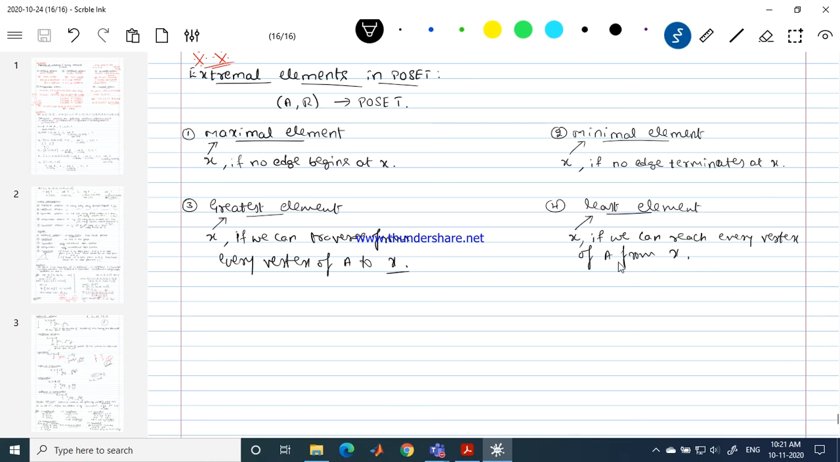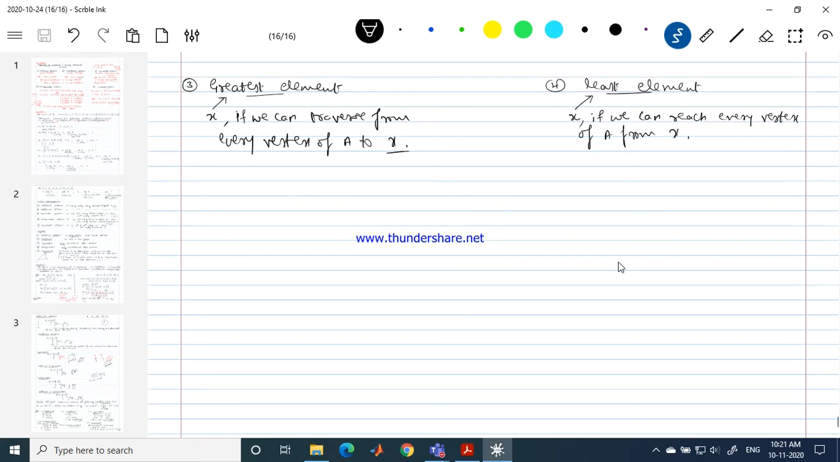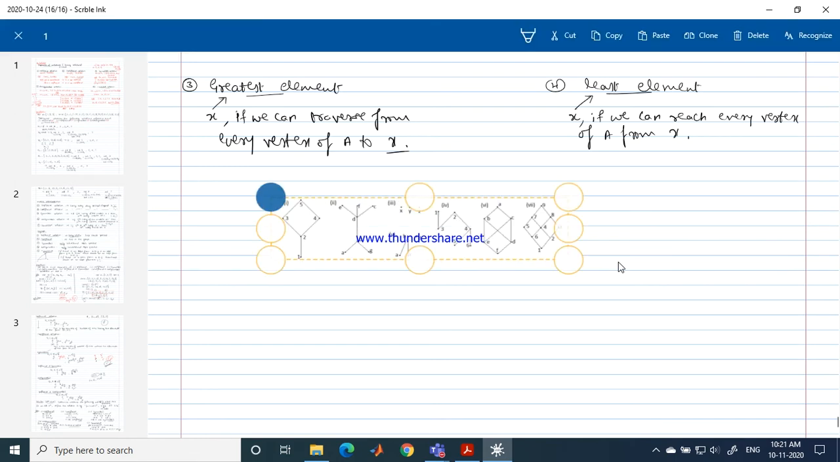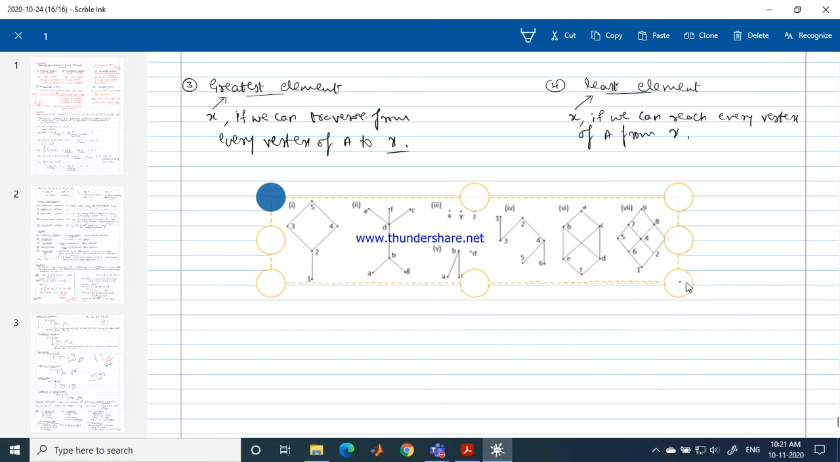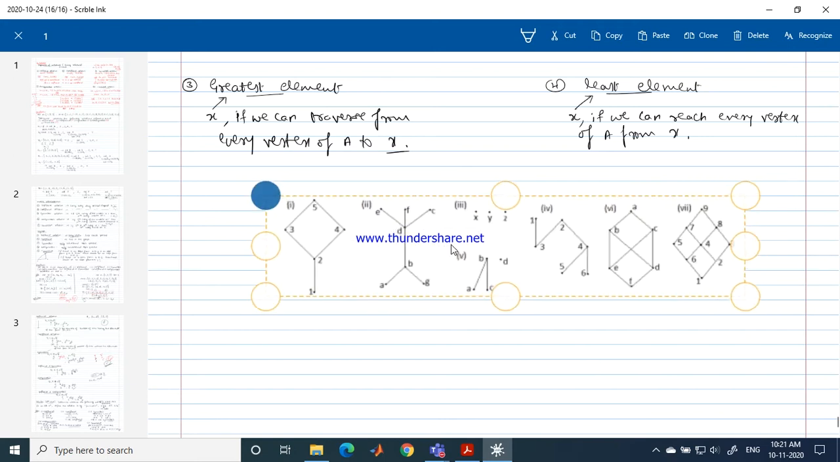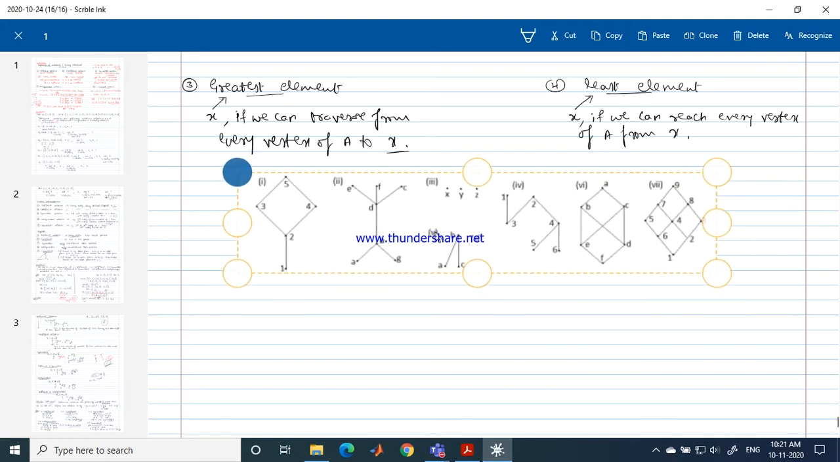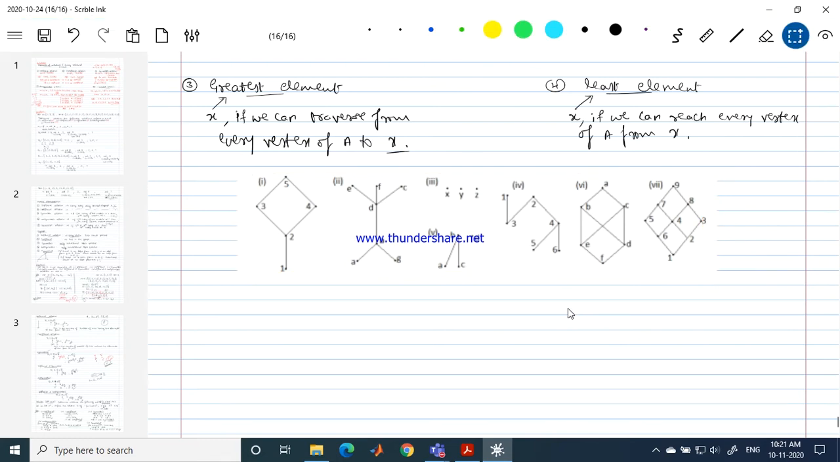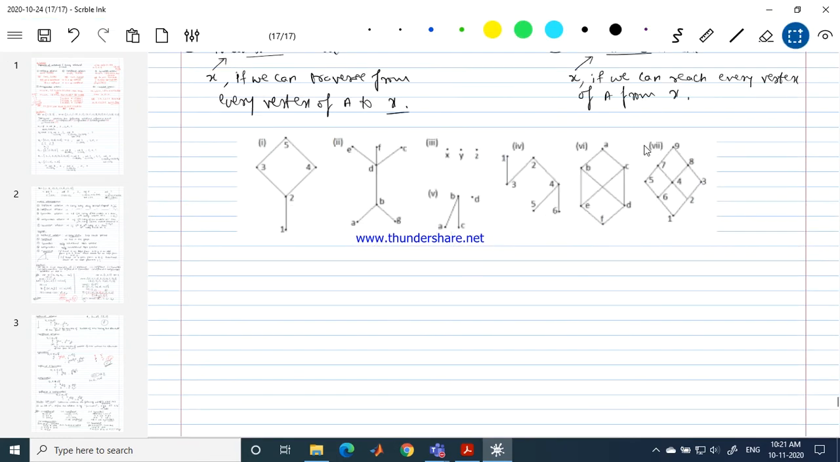But that is not the case with the maximal and minimal element. These two are independent definitions. Let me try to explain them through these examples. From the point of view of your examination, it is very easy to score marks in this topic, so make sure you are comfortable with the definitions. Let me start with the first example.